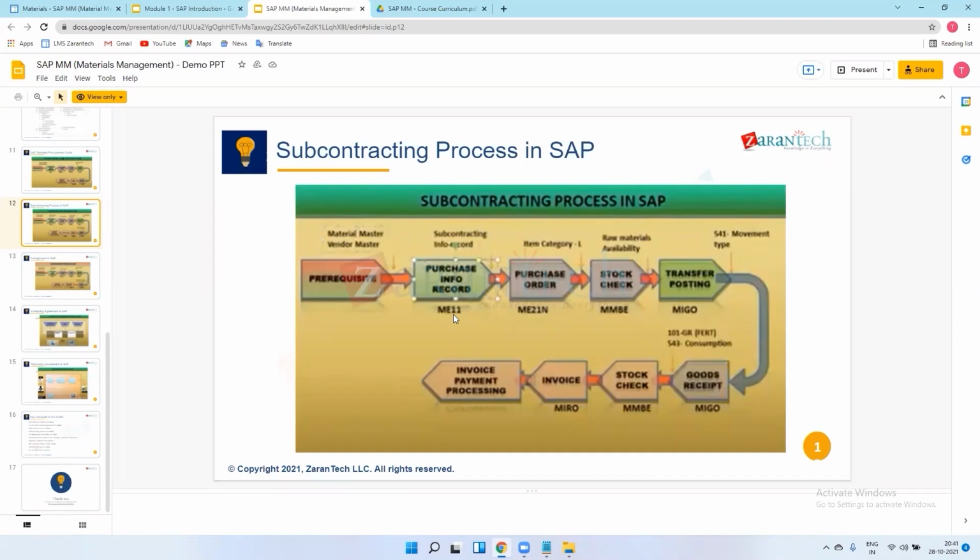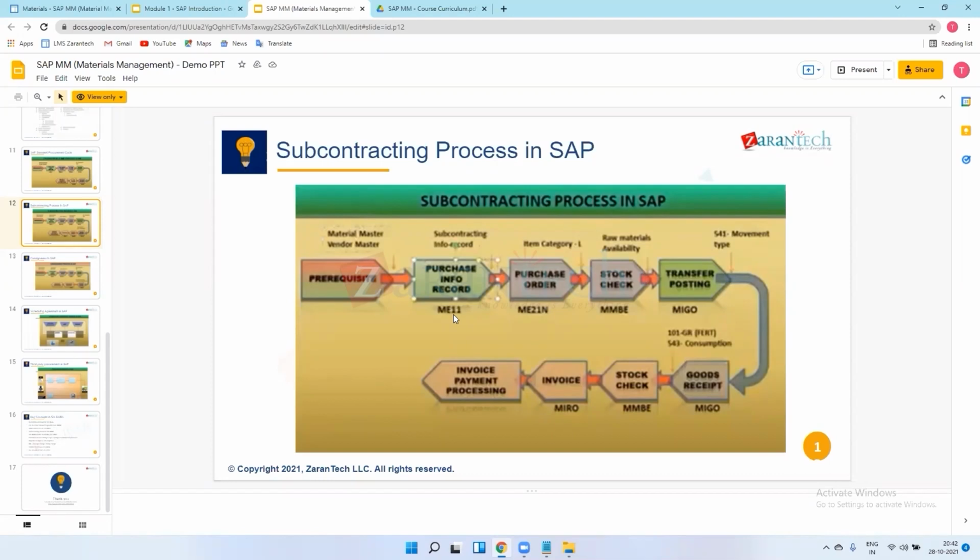So we send material, raw material in the form of sheet, to the vendors. The vendor receives that sheet and, by using the press machines, converts that sheet into the shapes and then sends it back to the company.